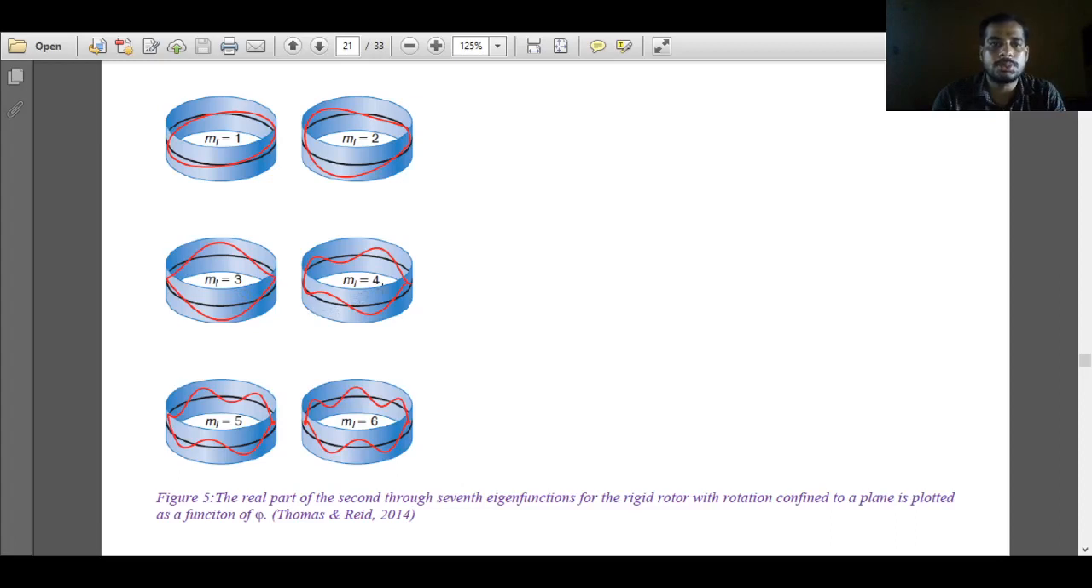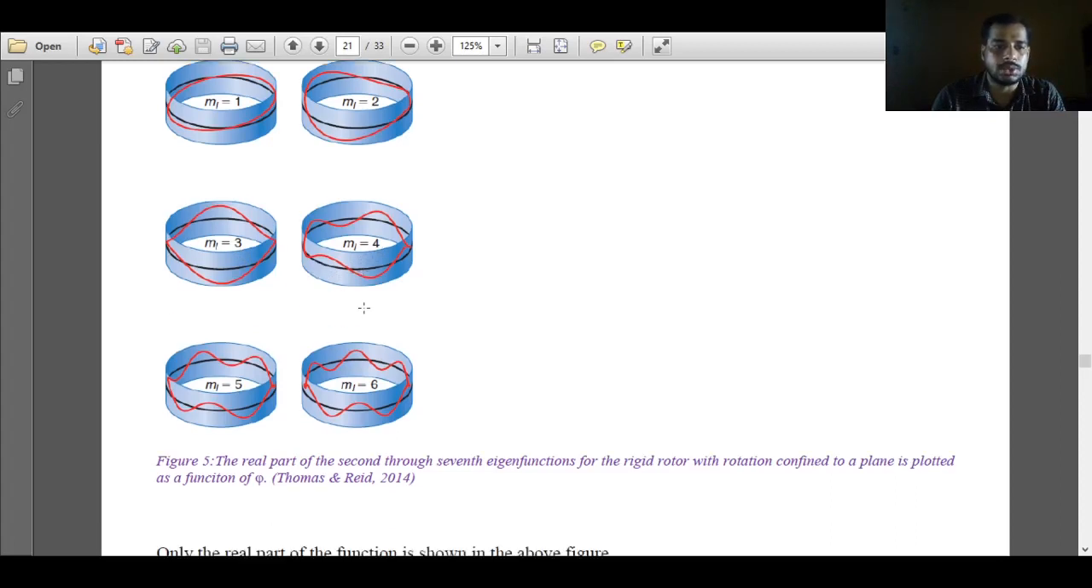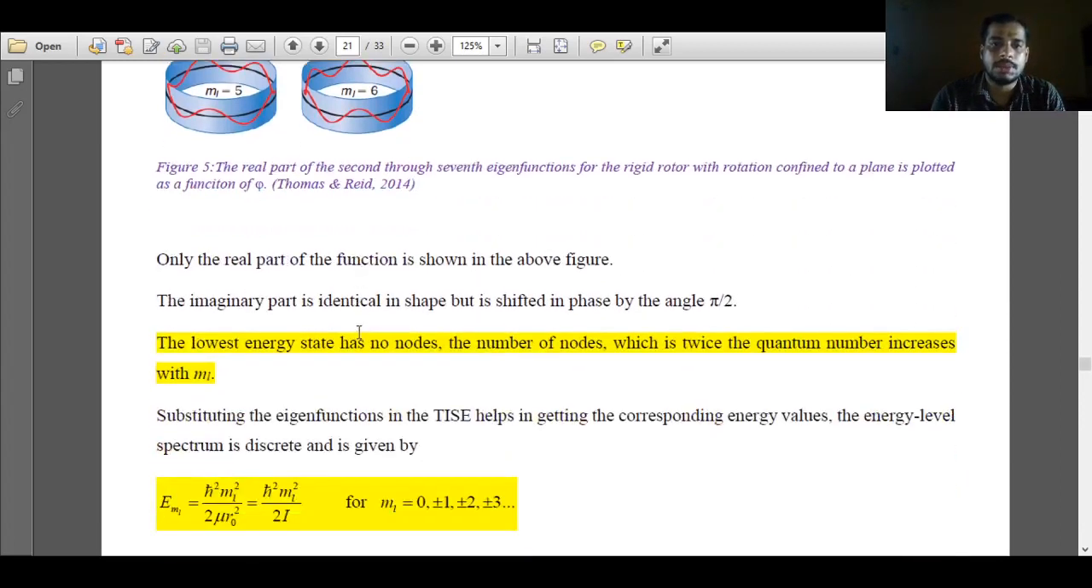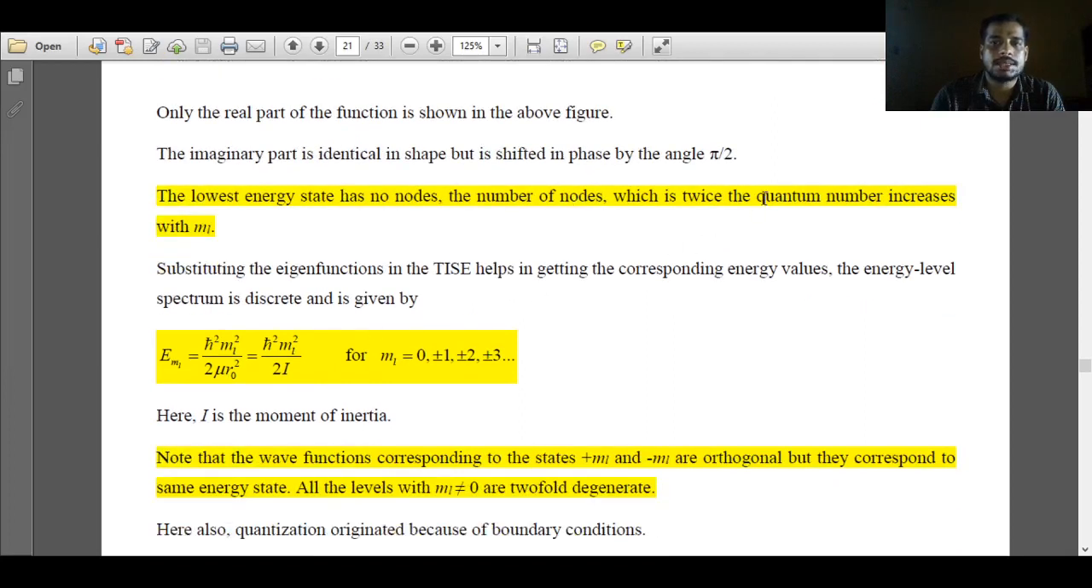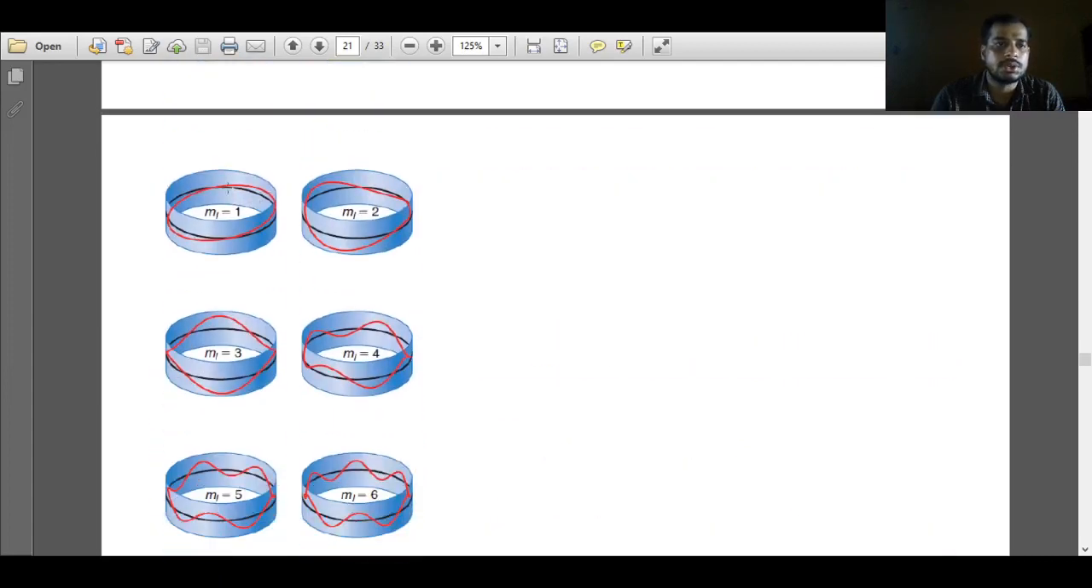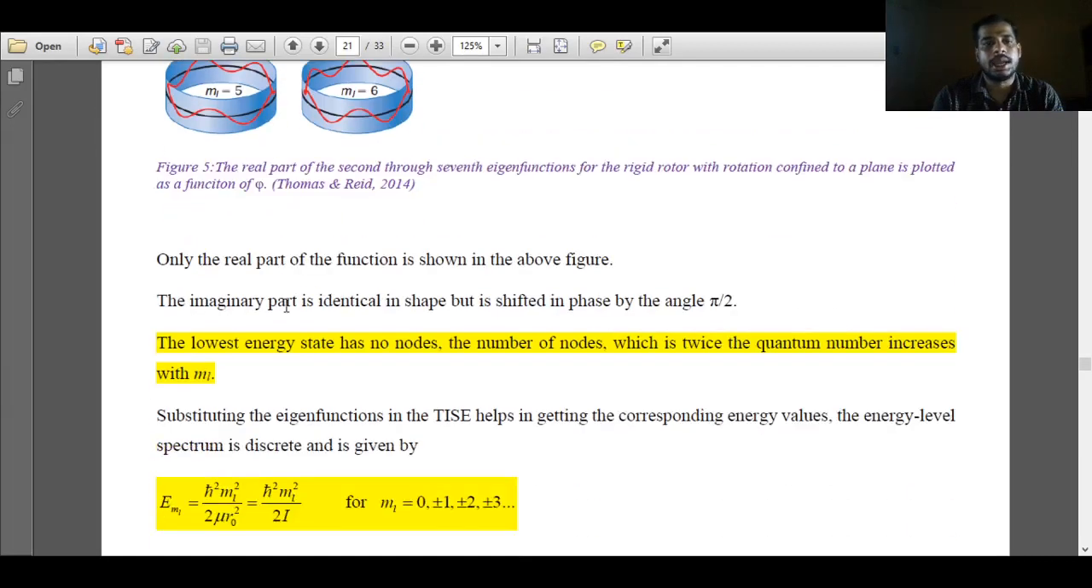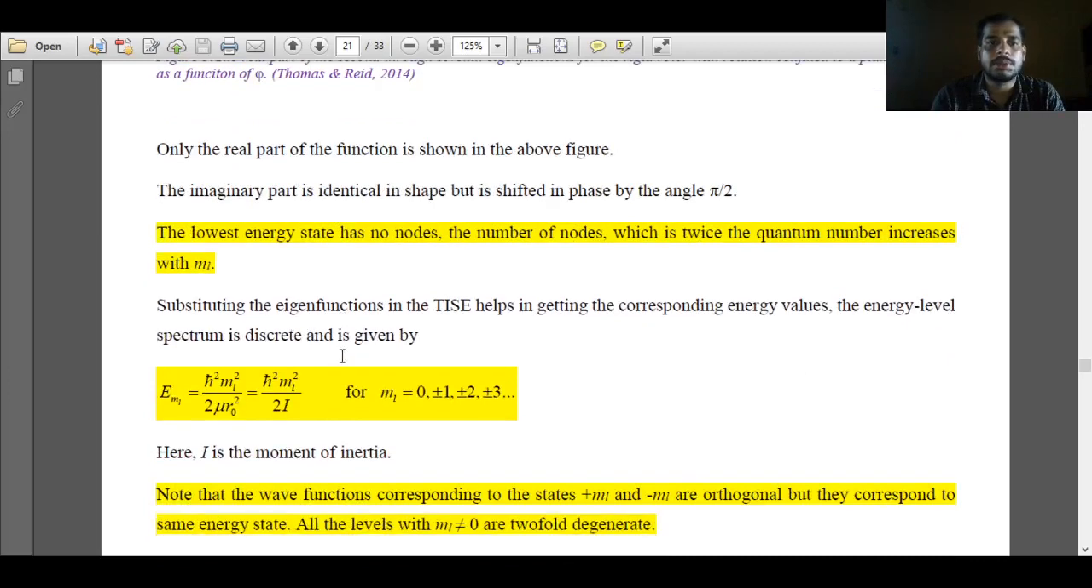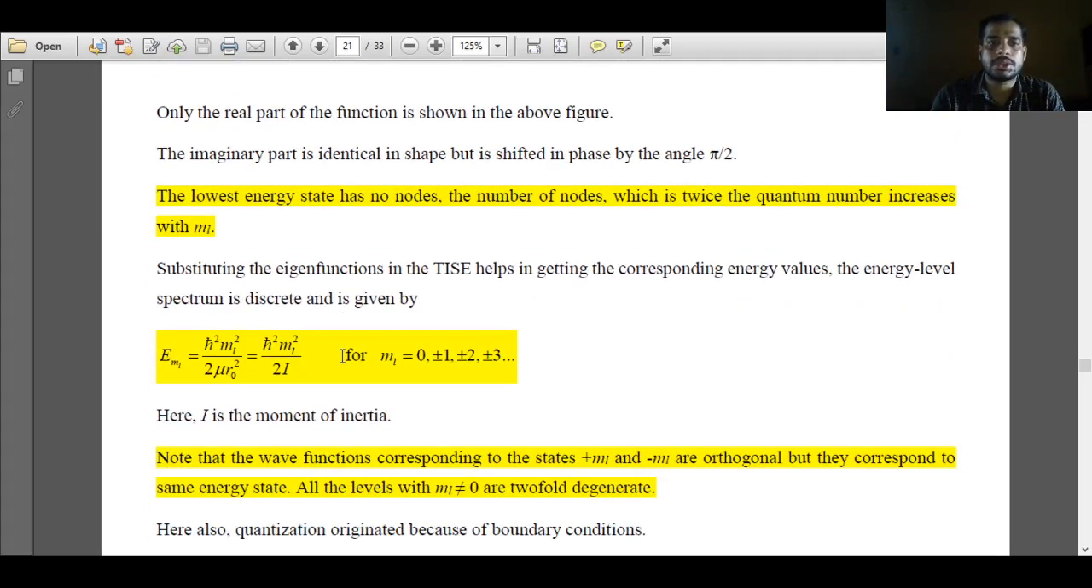For ml equal to 4, there will be 8 nodes. So whatever the ml value is, the number of nodes is twice the quantum number. The lowest energy state, ml equal to 0, has no node, and when the quantum number increases, the number of nodes also increases to two times the quantum number.